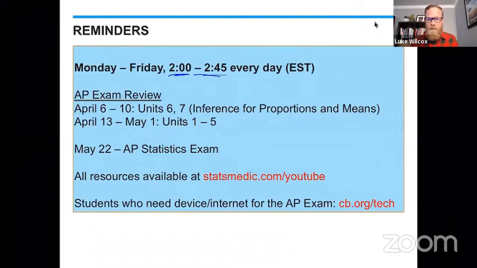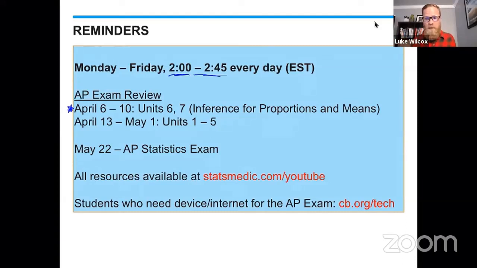We have split up the AP exam review in an interesting way here, and I want to make note of this. We are currently at the end of this week, April 6th through the 10th, and we have been covering units 6 and 7. So today I will finish out units 6 and 7 with you in today's lesson. Then starting on Monday with Mr. Murphy, we are going to go back to the very beginning of AP Statistics, unit 1, and take you through units 1 through 5.